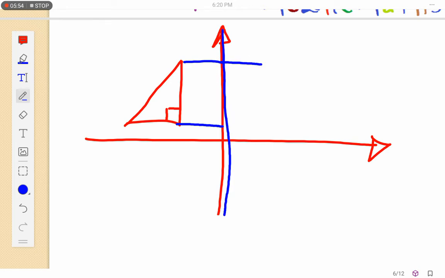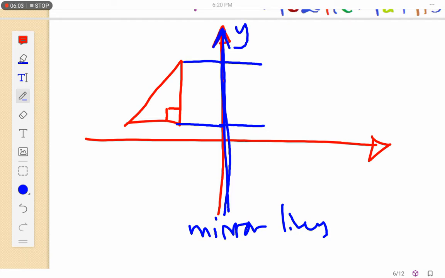This is the mirror line. My y-axis is the mirror line. So it's going to have the same distance.